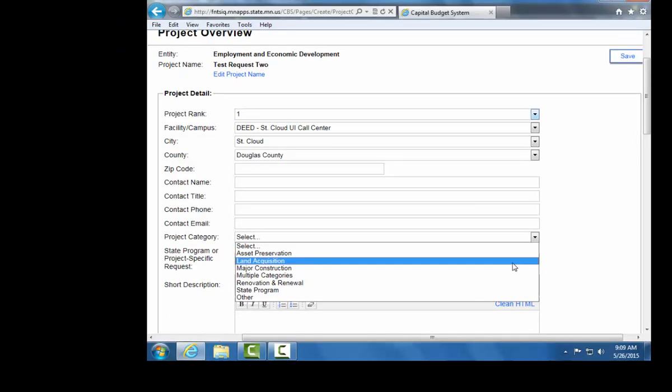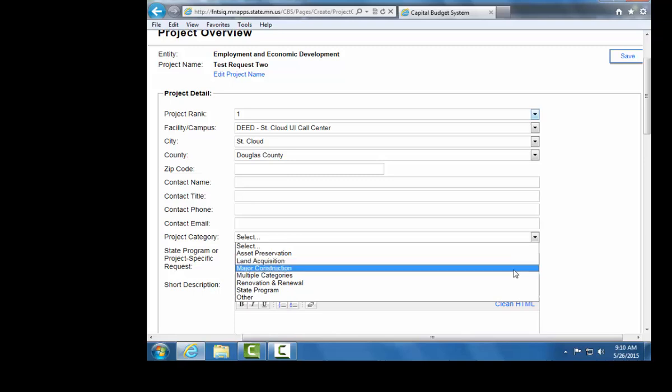The use of funds to acquire land, easements, options, or land with buildings or other improvements is indicated by the Land Acquisition Project category. Please note that the purchase of options, while they may be correctly included on the project cost form, are not a bondable expense and must be paid for from general fund cash. The Major Construction Project category is defined in Statute 16B-335, Subdivision 1.